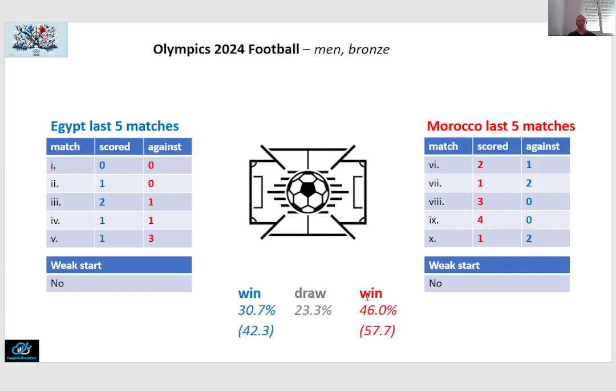However, should it get to extra time, because of course in the end only one of the teams can win that bronze medal, so there has to be a clear winner, what we do is we divide this draw probability into 2 equal halves and award each team with one of those halves. So we would get a 42.3% chance of an Egypt win and a 57.7% chance of a Morocco win. So again, Morocco is the most likely winner for the bronze medal. Probably already after regular time, but should extra time be needed, then Morocco still is the most likely winner.